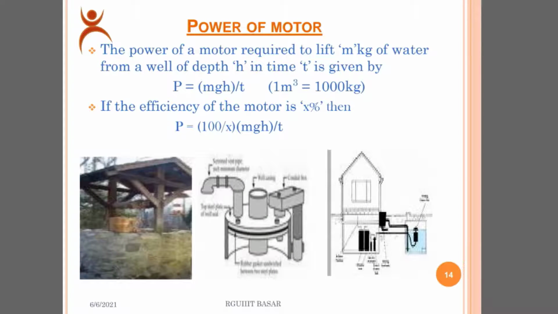Then go to another slide. Power of motor. The power of a motor required to lift m kg of water from a well of depth h in time T is given by P equals mgh by T, where m is the mass, g is the acceleration due to gravity, where we take 9.81 or 10 meter per second square, and h is the height. 1 meter cube equals 1000 kg. If the efficiency of the motor is x%, then power equals 100 by x into mgh by T. Here is the figure where we draw the water from the well to the bore. Okay.